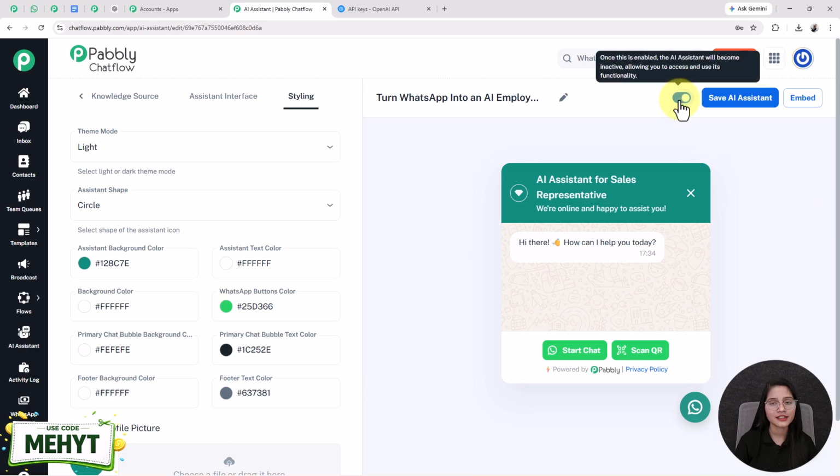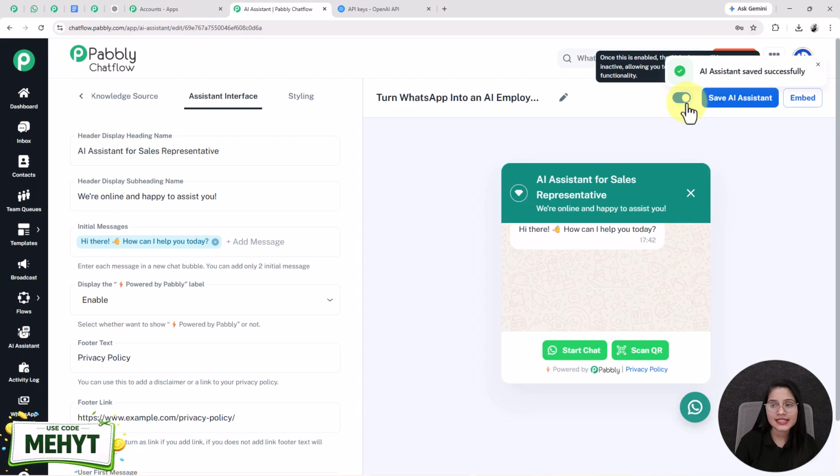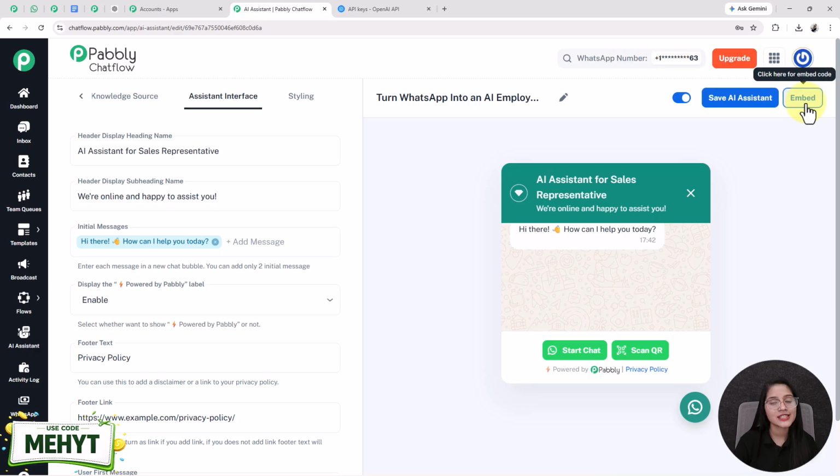After that, I'm enabling this toggle so that my assistant will become active, and clicking on the save AI assistant button. So this is how easily you can do the setup of AI assistant by using Pabbly Chatflow. And another one is embed button. With the help of this button, you can access your AI assistant inside your websites or any other applications. Once you click on this button, the system will give you the code of this AI assistant. You have to copy the code and paste that code inside your websites, and this AI assistant is going to appear in your website too. So not only here, you can access this AI assistant anywhere. This is the magic of Pabbly Chatflow.